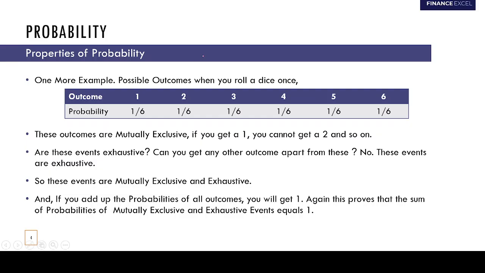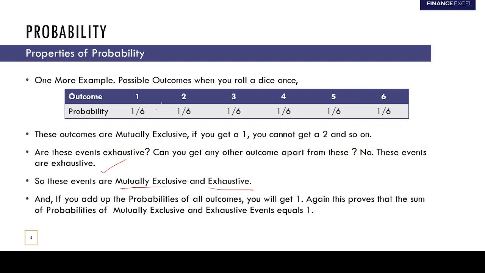So these outcomes are mutually exclusive, right? If you get a 1, you can't get a 2, and so on. Are these events exhaustive? Can you get any other outcome apart from these? Guys, please tell me. No, sir. So these events are exhaustive. So they are mutually exclusive and exhaustive. And if you add up the probabilities of these outcomes, you will get 1. So if you add all these 1 by 6, you will get 1.